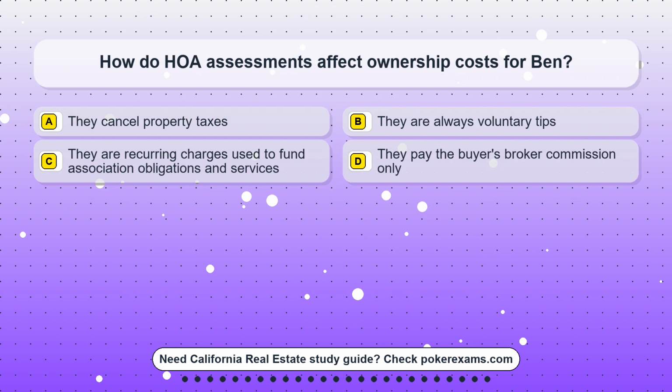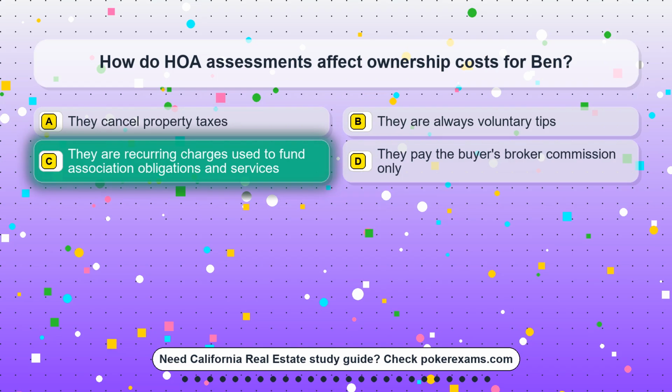Question 21. How do HOA assessments affect ownership costs for Ben? Option A. They cancel property taxes. Option B. They are always voluntary tips. Option C. They are recurring charges used to fund association obligations and services. Option D. They pay the buyer's broker commission only.